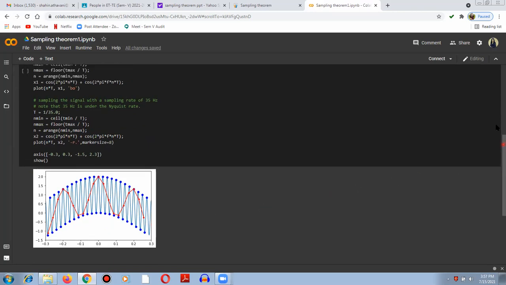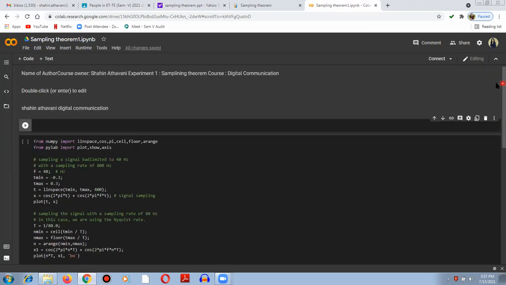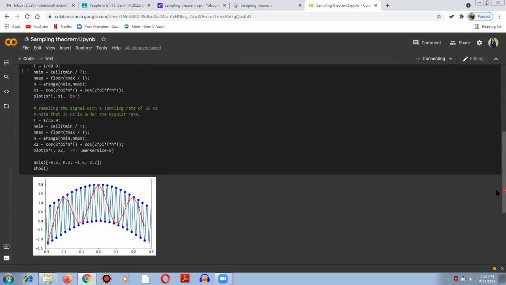You can just Google a Python code for sampling. You will get a code on the net also. Go to Google Colab and just copy it over here. This button is for running. Can you see this button is running, and it will generate the corresponding output below it. So it is so user friendly and self-explanatory.